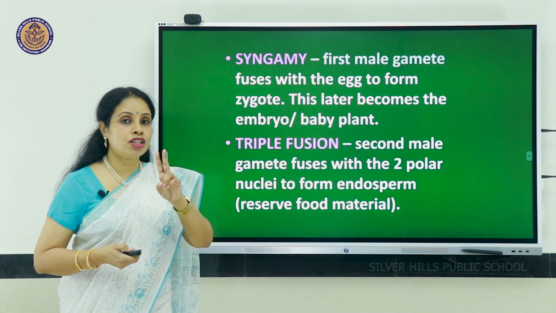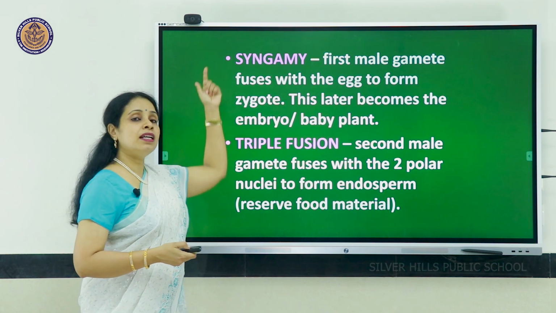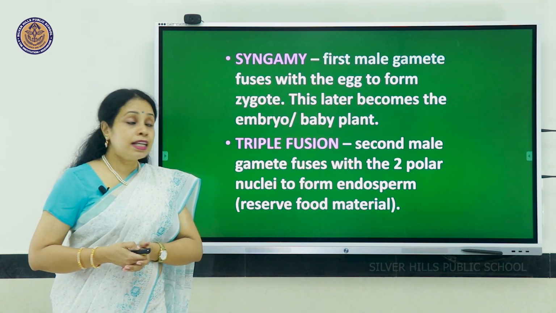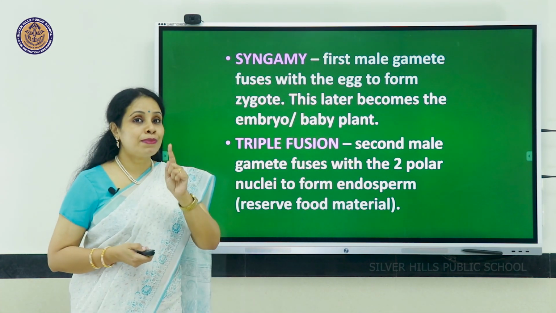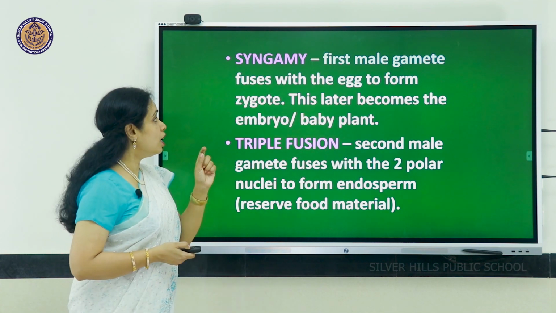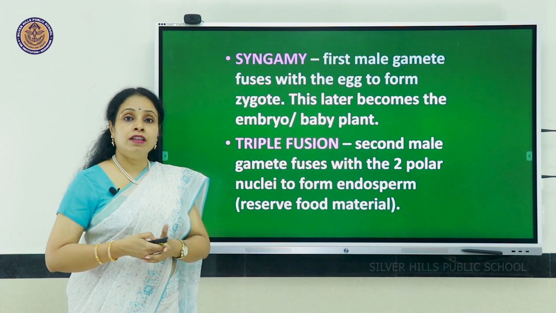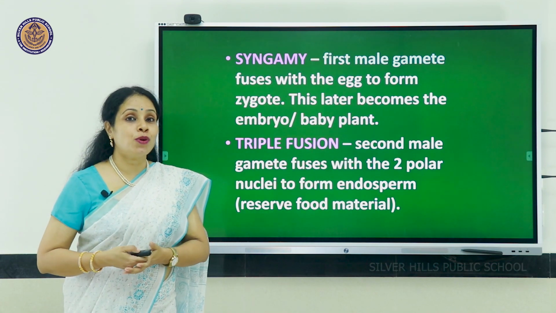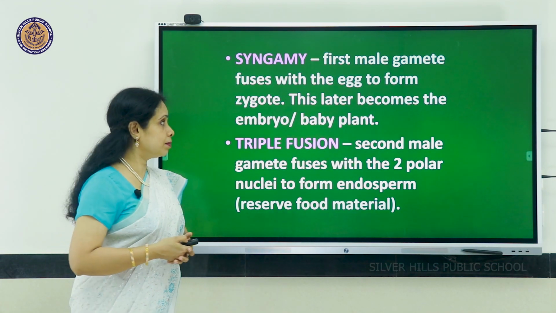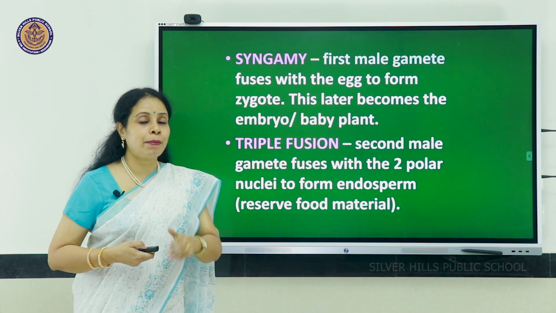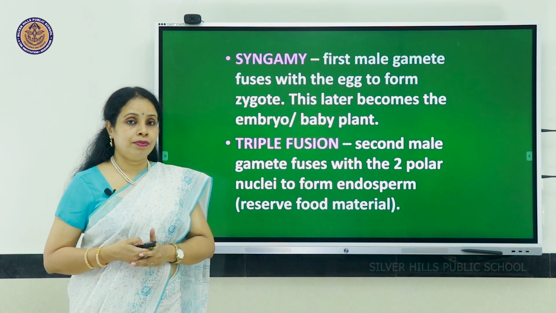The 2 fertilizations are syngamy and triple fusion. Syngamy refers to the first male gamete fusing with the egg to form the zygote, which will later on become the embryo or the baby plant. So it is diploid, having 2n number of chromosomes.